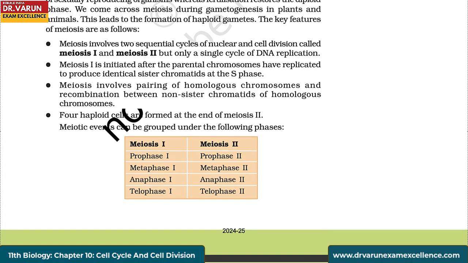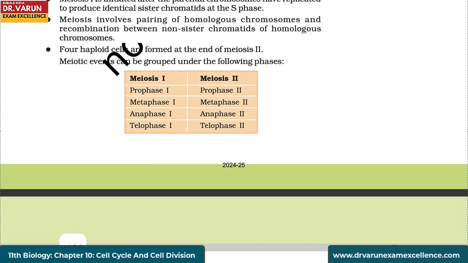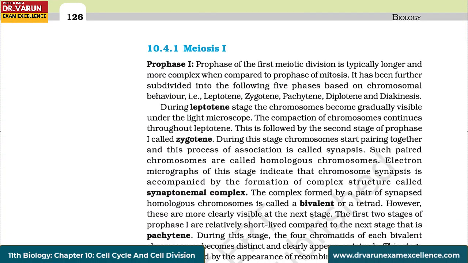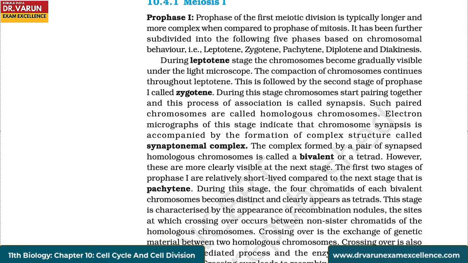Meiotic events can be grouped under the following phases. Meiosis 1 and meiosis 2 having their respective prophase, metaphase, anaphase and telophases. Meiosis 1. Prophase 1. Prophase of the first meiotic division is typically longer and more complex when compared to prophase of mitosis. It has been further subdivided into the following 5 phases based on chromosomal behavior, that is leptotene, zygotene, pachytene, diplotene and diakinesis.